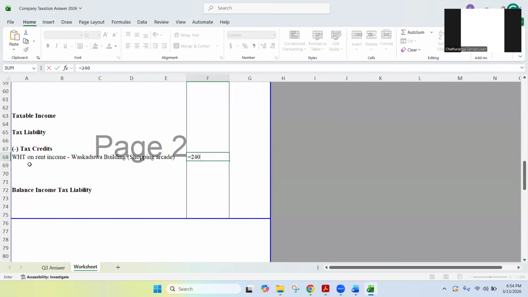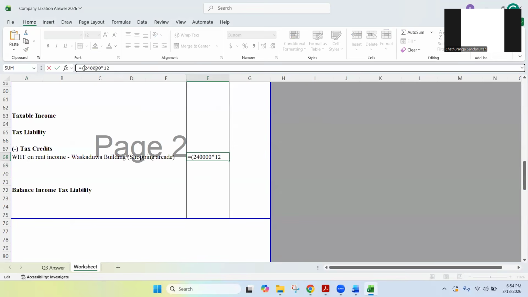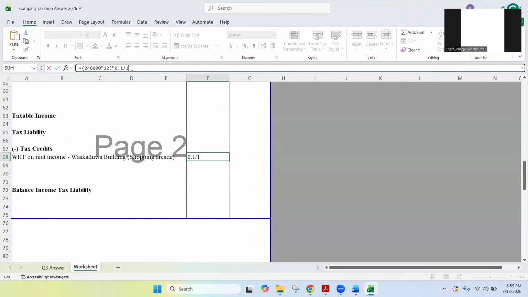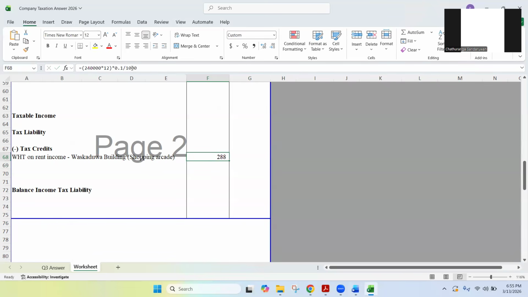So 240,000 multiplied by 12, that is 2.88 million. That was the total amount. So I'm going to apply 10% for this, 0.1. 288. Since I'm showing rupees in thousands, 288. Be careful. You are calculating the full answer in thousands. So 288 is the WHT. So I'm just writing for my reference WHT of 10%. So that you need to consider as a tax credit.